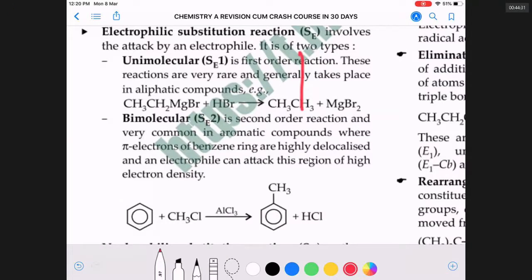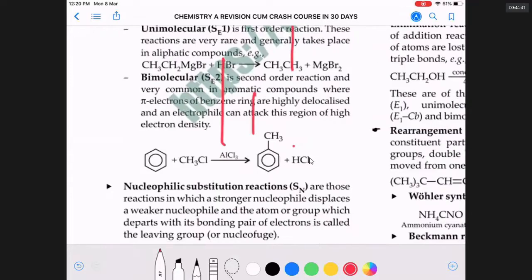In order to generate an electrophile like CH3 plus, Cl plus, or CH3CO plus, you require a Lewis acid catalyst. Therefore, this type of reaction requires a Lewis acid as a catalyst. What is a Lewis acid? AlCl3, BCl3, electron pair beggars. Whenever I add a Lewis acid to alkyl halide, I am generating an R plus ion. Such reactions where hydrogen of benzene is replaced by R plus are called Friedel-Crafts alkylation. Sir, what is the name, sir?